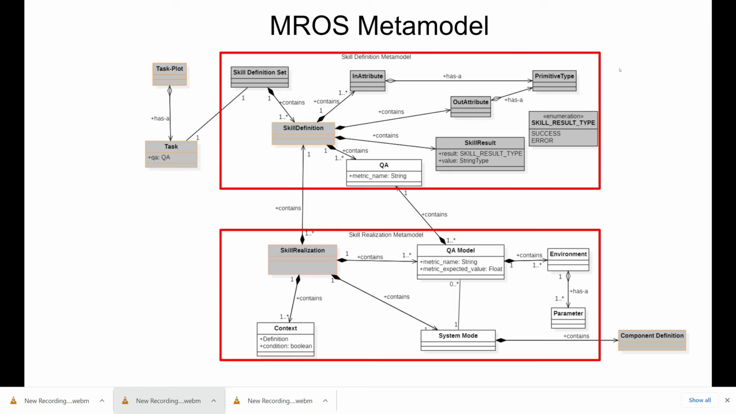A skill definition is characterized by an input and output, attributes that depict the skill data flow, and a result, which models the possible progress that a skill can have at runtime.